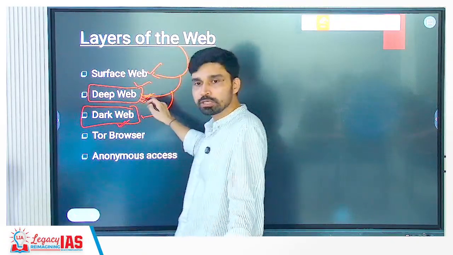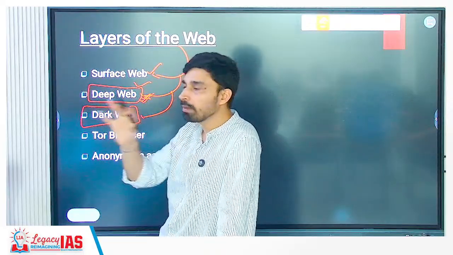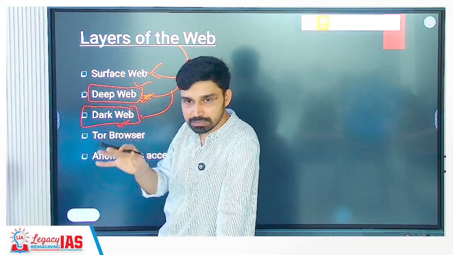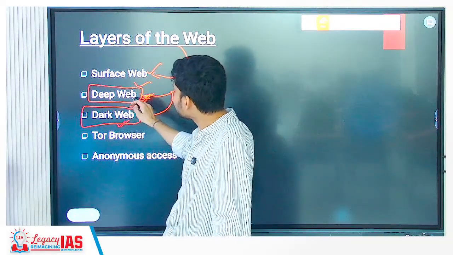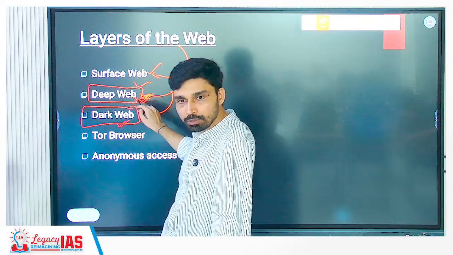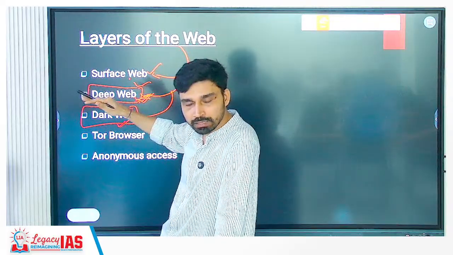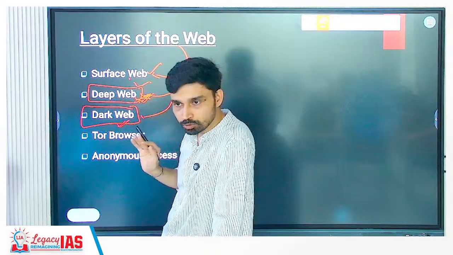That is an example of what? Deep web, which is accessible to few people. Like for example, your bank account, whatever money you have, or whatever credit cards, debit cards you have, this is information available on the web but not accessible to everyone. What is the example? Deep web. Surface web is what? Accessible to everyone. Everyone can switch on their internet, find Legacy IAS, and scroll through, right?